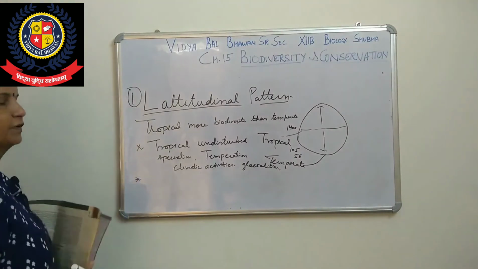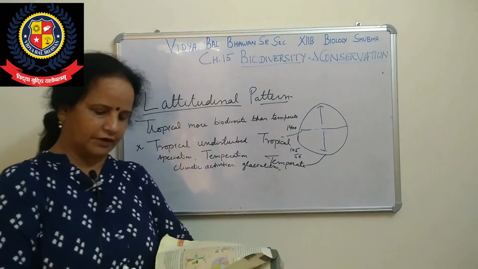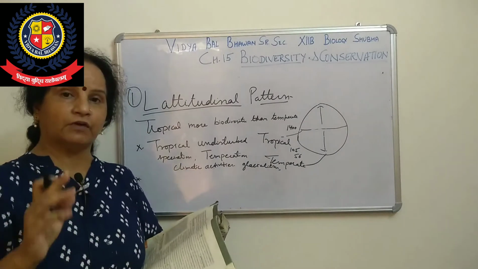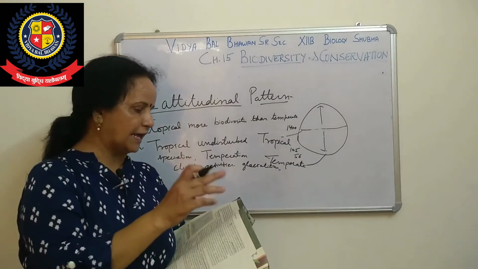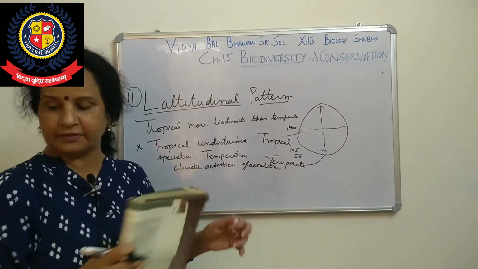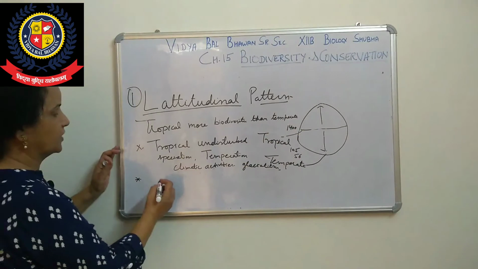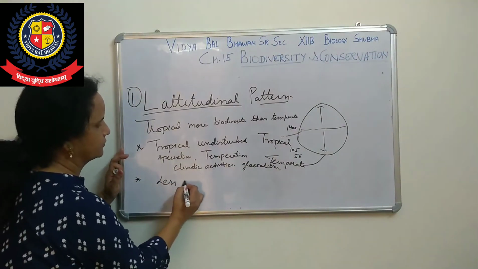What will be the second reason? You can mark it. Now come to the second reason: tropical environments, unlike temperate ones, are less seasonal. Meaning here in the tropical region, there is less seasonal variation.